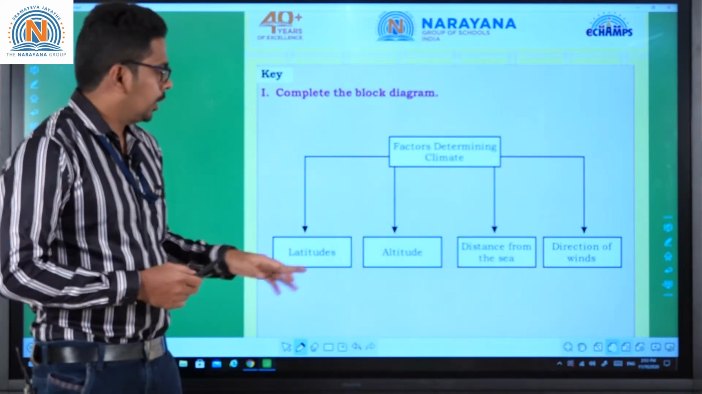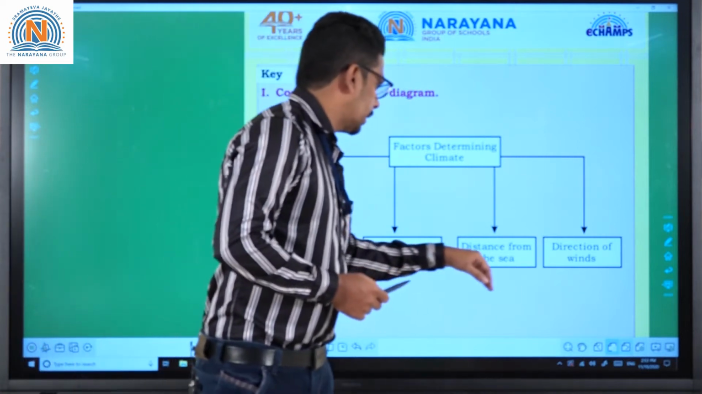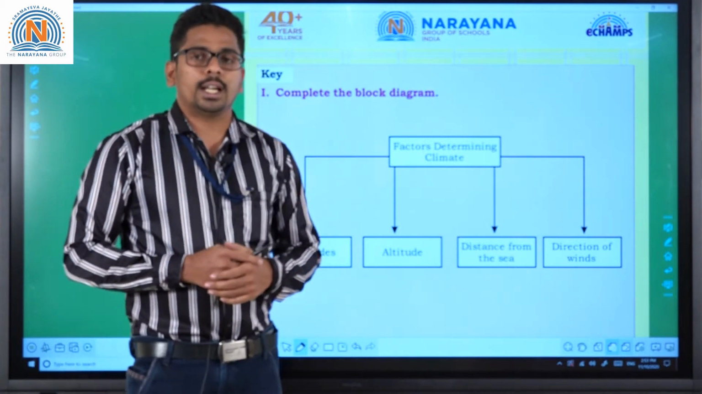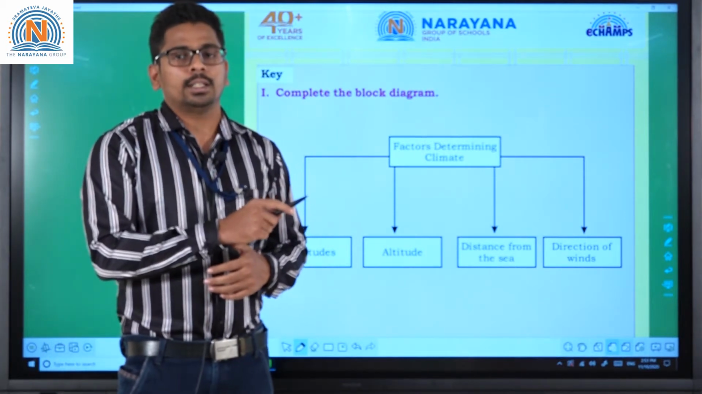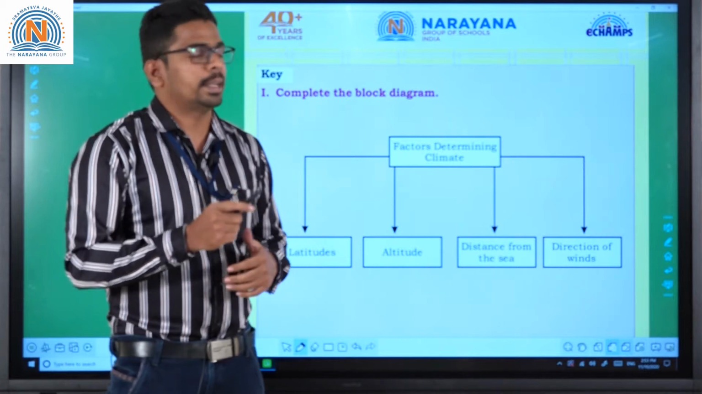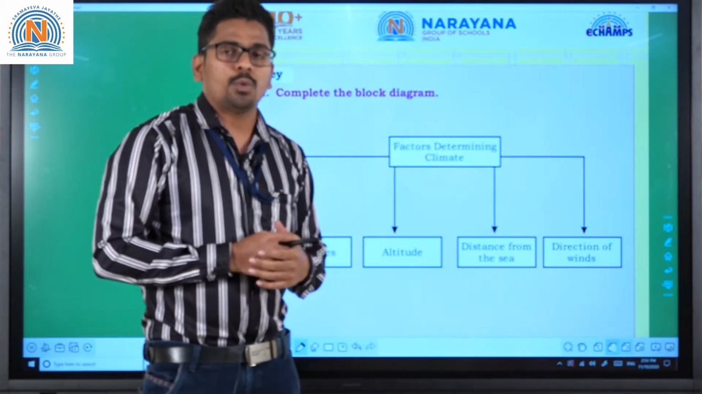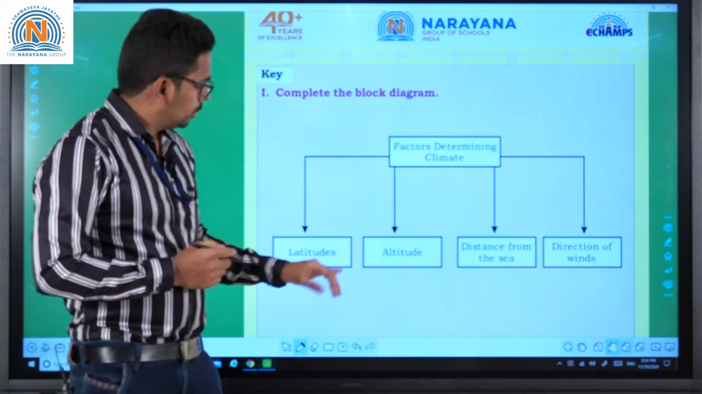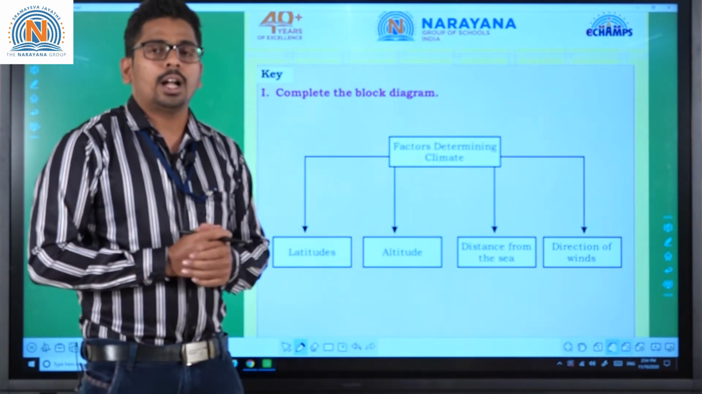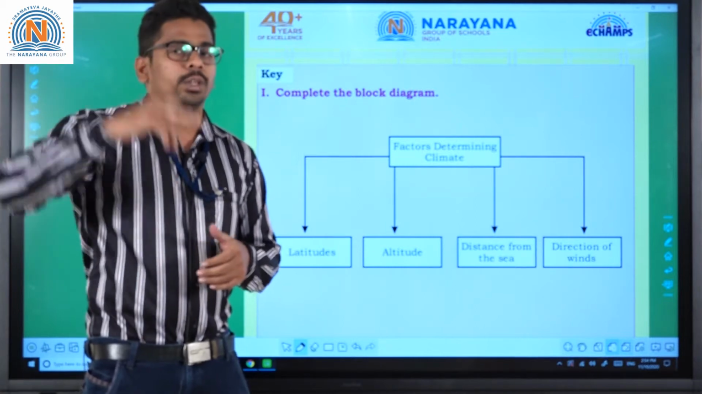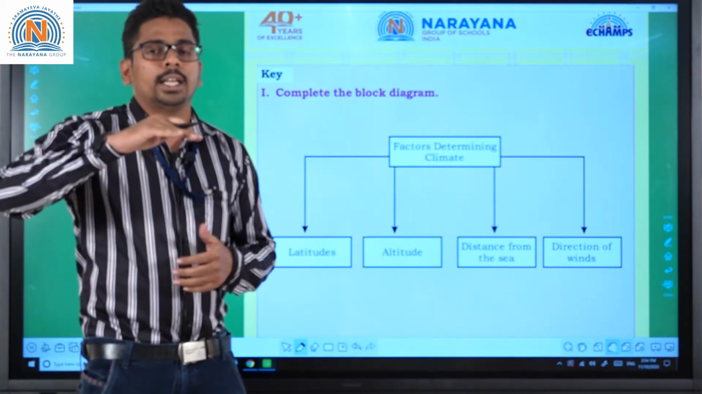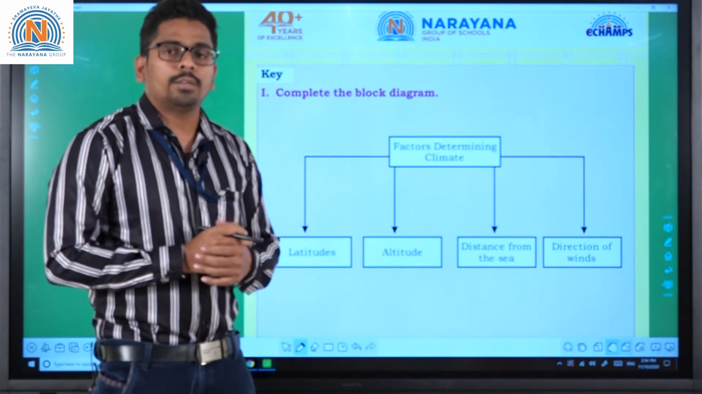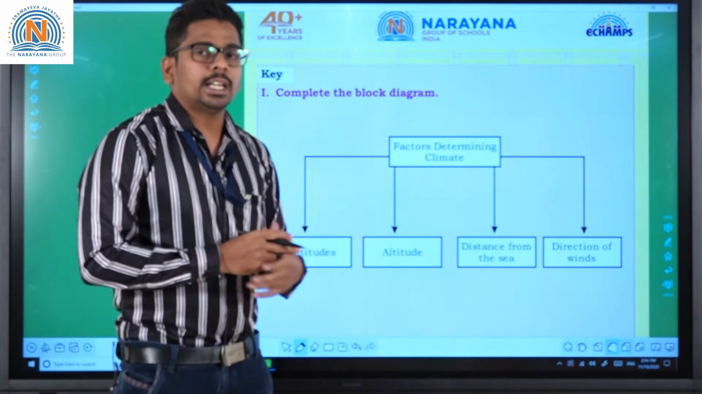Look here. You need to fill this diagram like this. First one is latitudes. Latitudes in the sense distance from the equator. Distance from the equator also determines the climate. It is also one of the important factors. Second one, altitudes. Altitude in the sense height. We already know that if the height increases, the temperature decreases. So altitude is also one of the important factors that determines the climate.